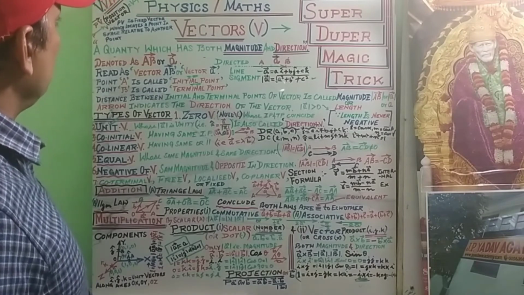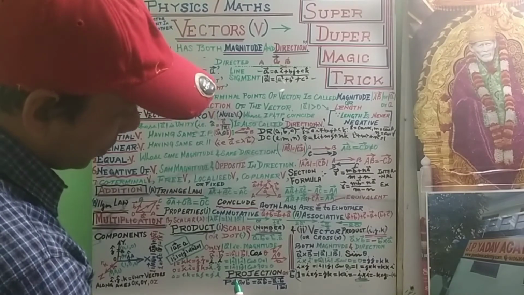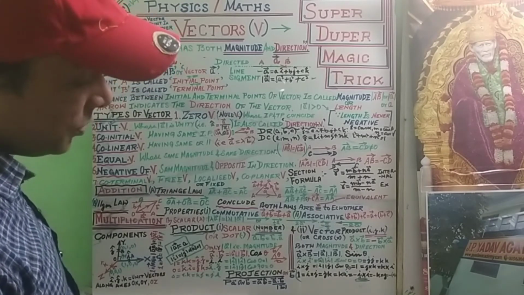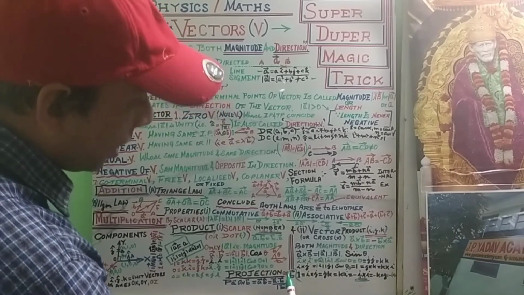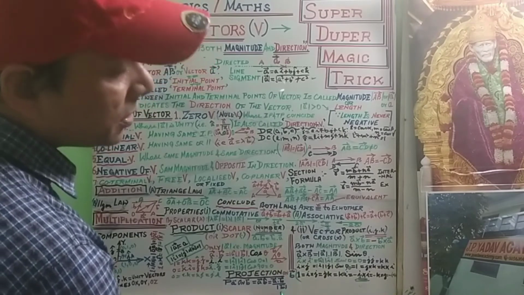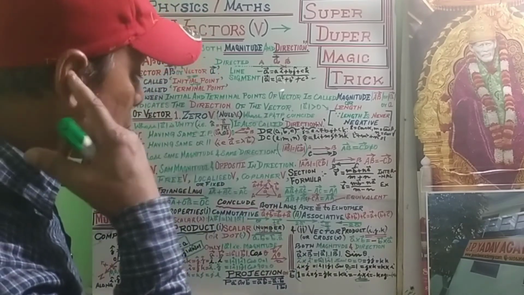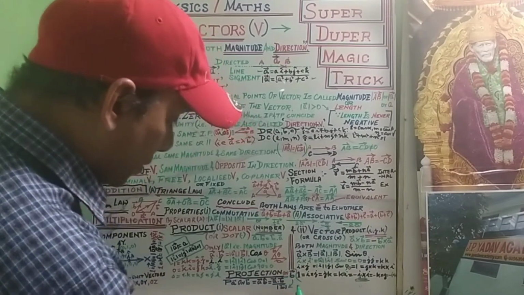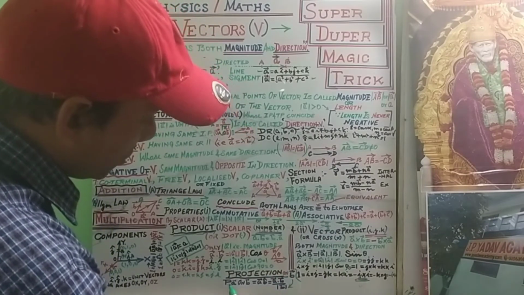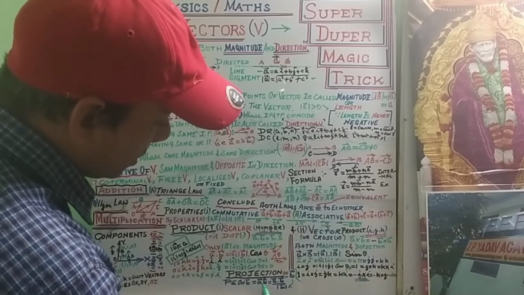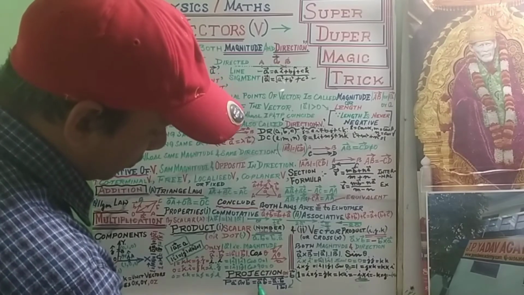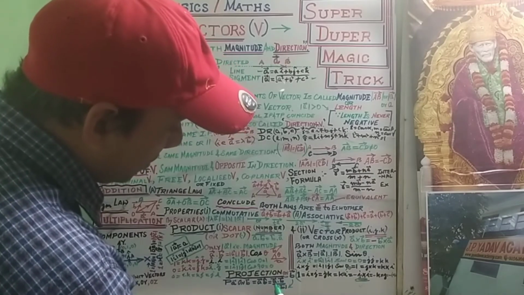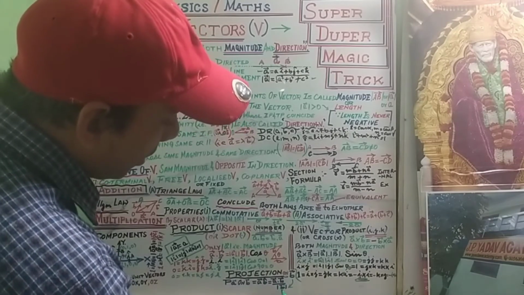Another topic is projection, which is very important from the point of view of numericals. For the projection on b, the modulus of b goes into the denominator. This is very important, and the word on is important. The projection of a on b equals a dot the unit vector of b, that is, a dot b divided by modulus of b.